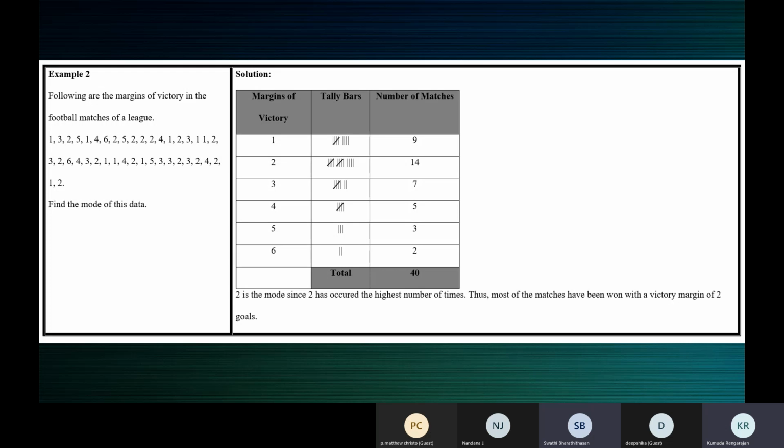Yes, ma'am. Clear, ma'am. No, I was trying to tell you why tally marks. We can write the frequency straight away. Why should you show the tally marks?